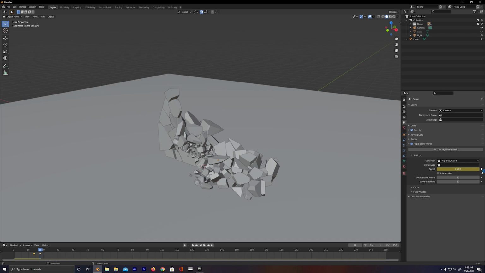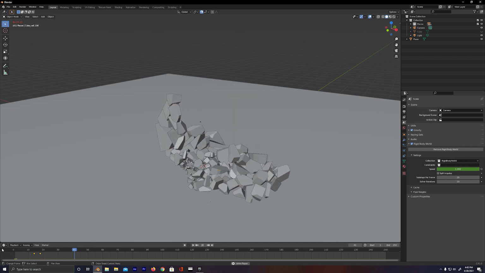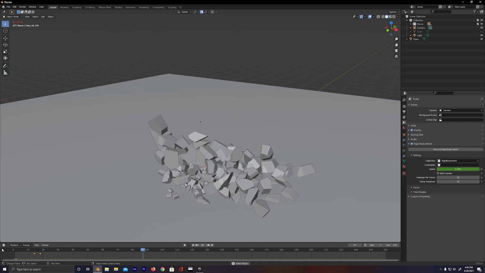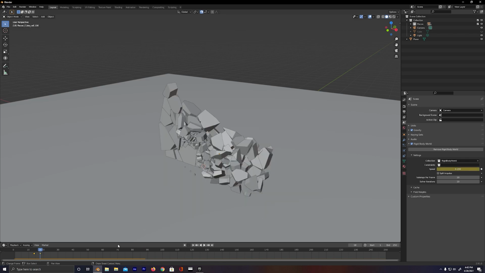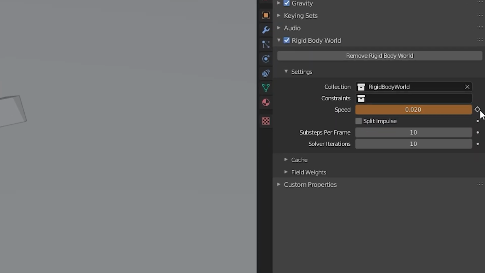So now if we press the space bar and press play on our timeline, we're gonna see that the animation slows down to about 20%, which is pretty cool, but I kind of want it to slow down even more. So let's just change this 0.2 to something like 0.02, which is gonna be just 2% speed. And again, I'm gonna press that diamond icon to lock in that new keyframe.